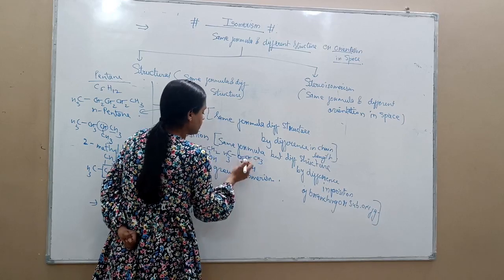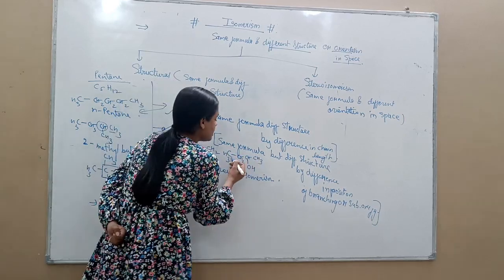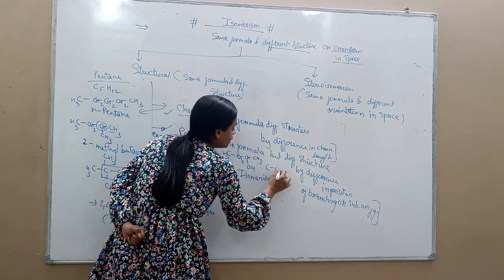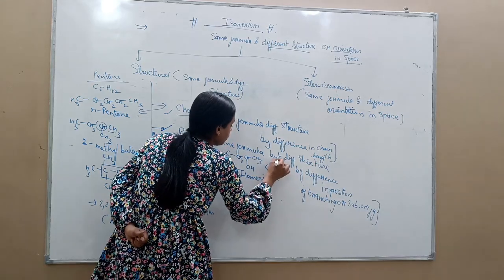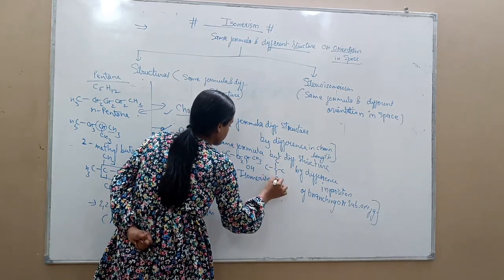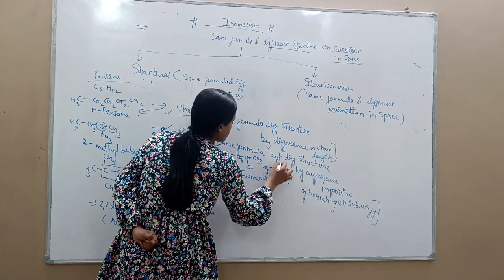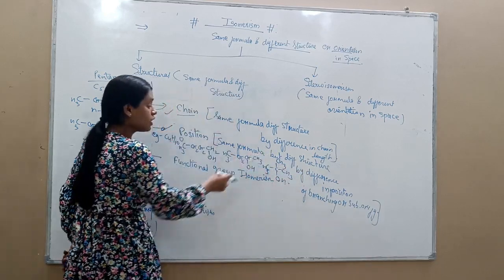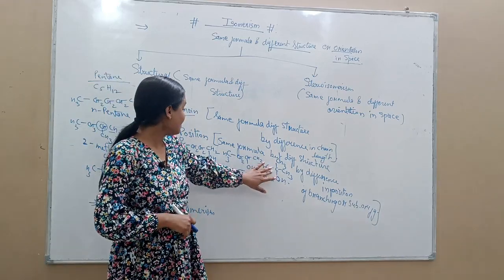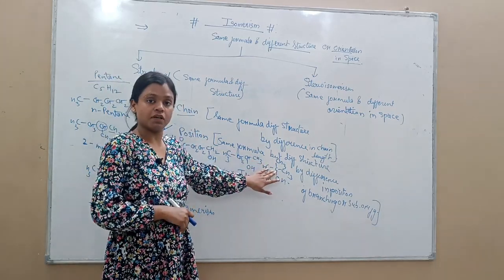C4H10O: 1, 2, 3, 4, OH. Okay. C4H10O, that is the chain isomer.